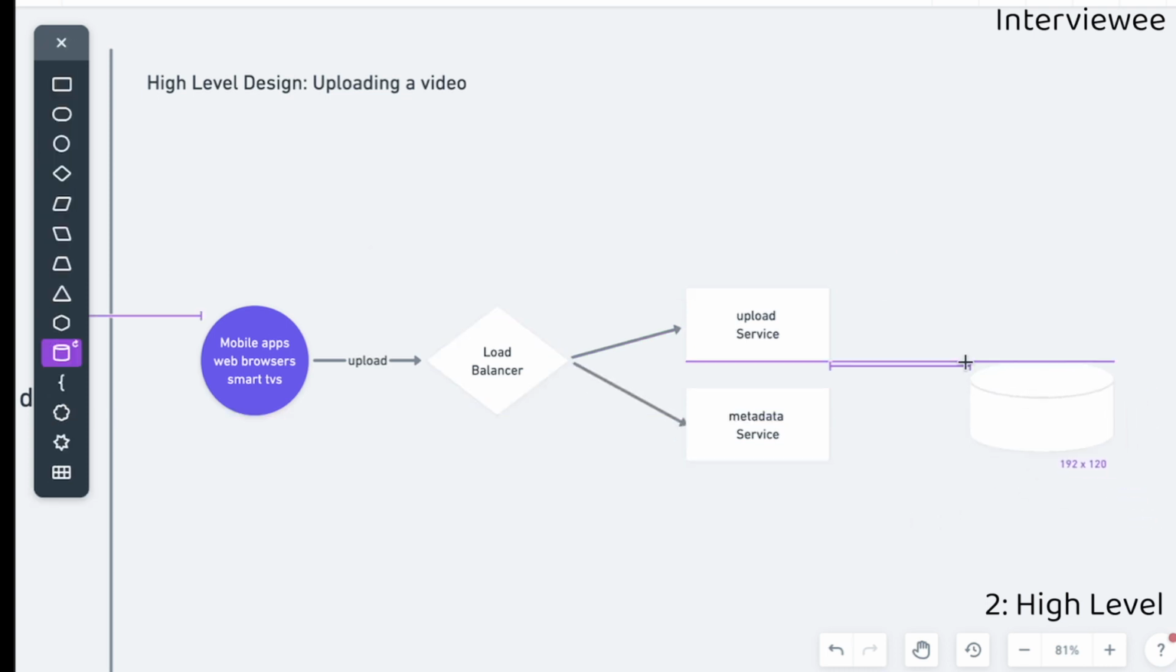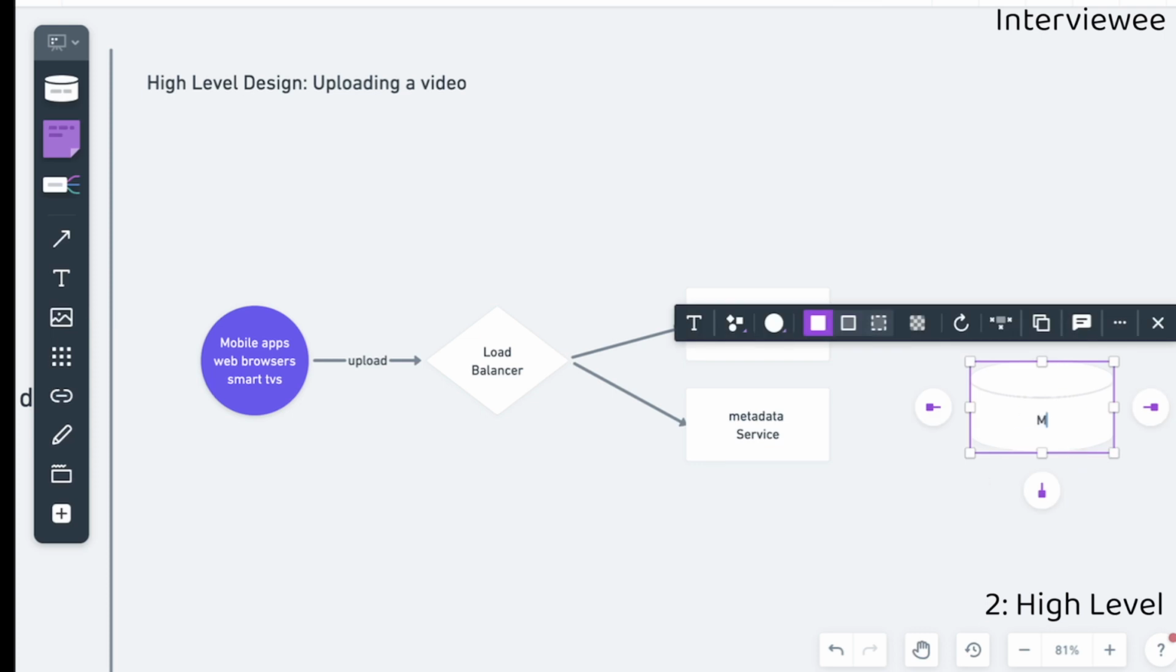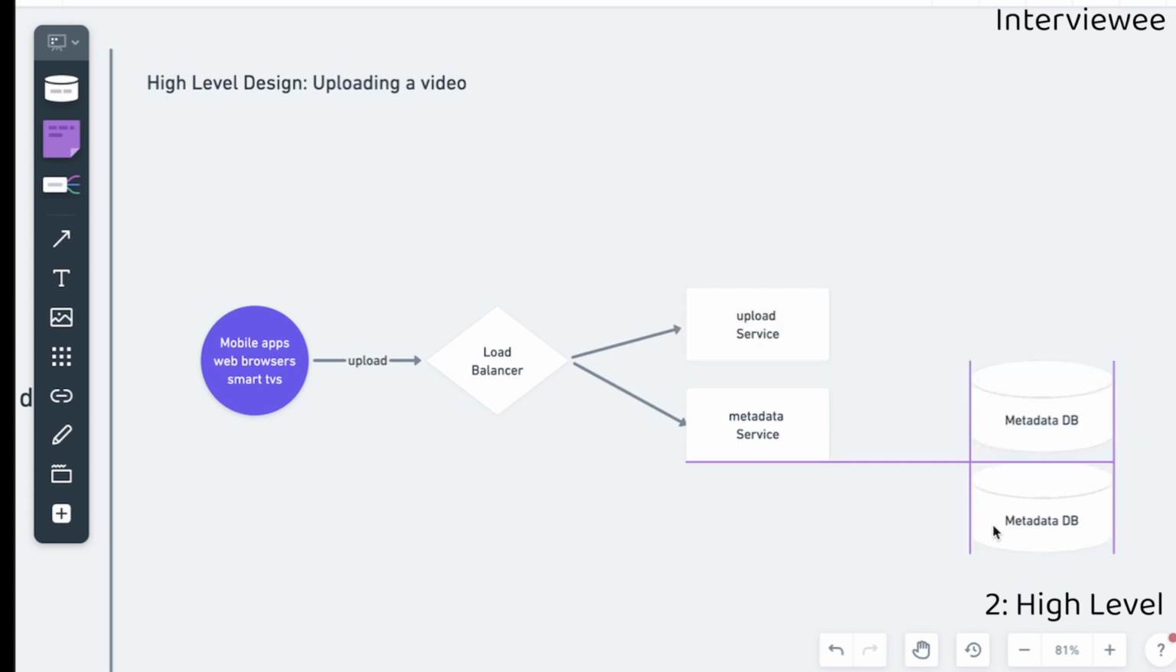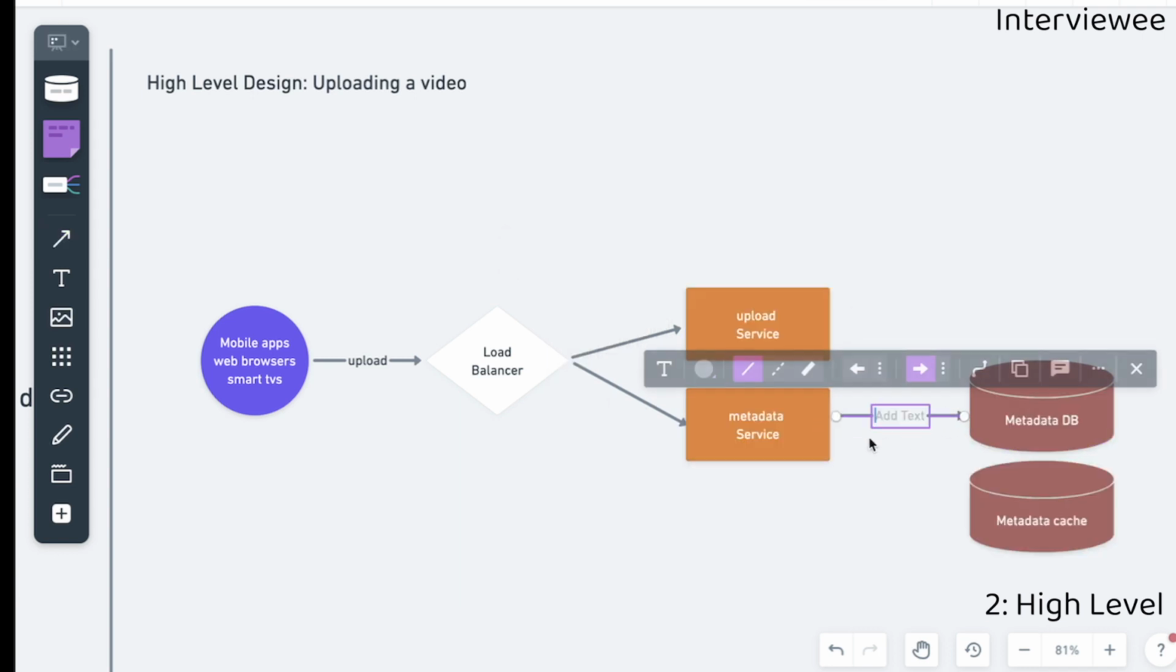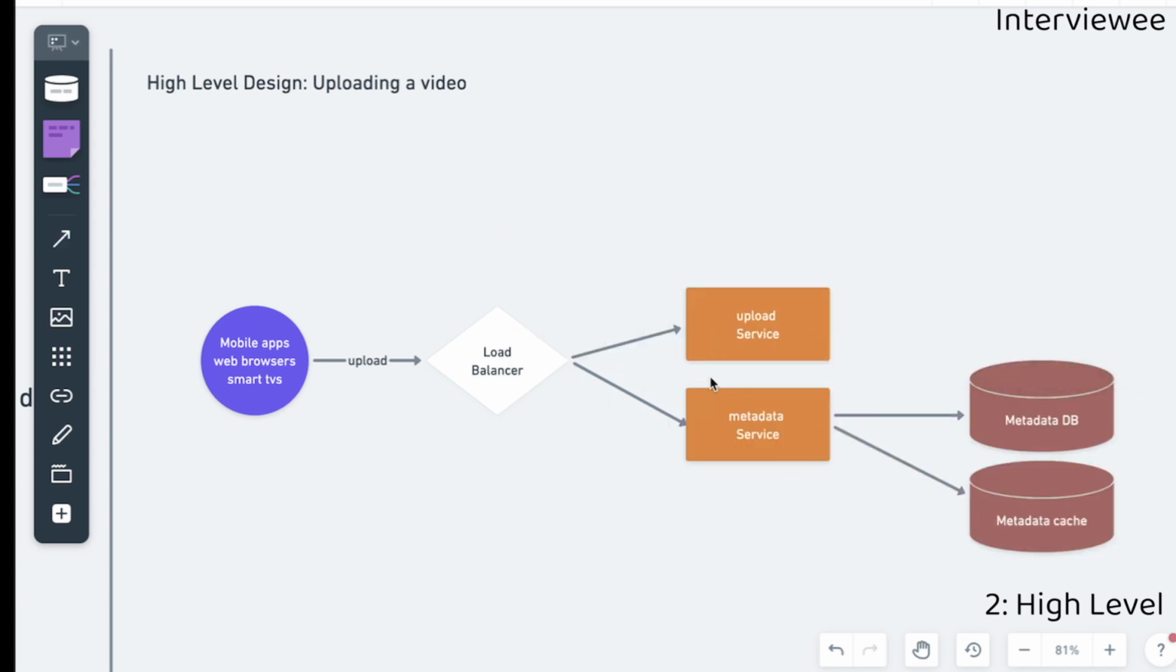information into two databases. The first one is going to be the metadata DB, and similarly, we are going to need a metadata cache DB. So let me just change the color on these services. Great. So from the metadata service, we call these two databases, and the upload service is a very critical piece in this system design. And as we discussed before, we can reuse cloud services tools.